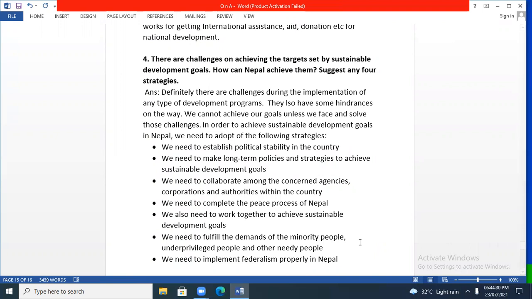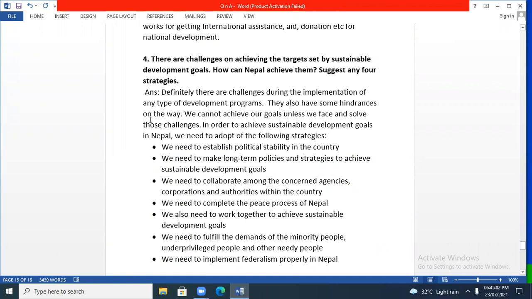There are challenges on achieving the targets set by Sustainable Development Goals. How can Nepal achieve them? Suggest any 4 strategies. So here is the answer. Definitely, there are challenges during the implementation of any type of development programs. They also have some hindrances on the way. We cannot achieve our goals unless we face and solve those challenges.